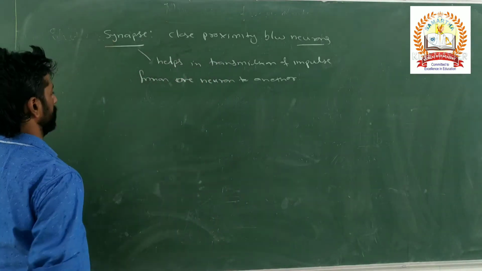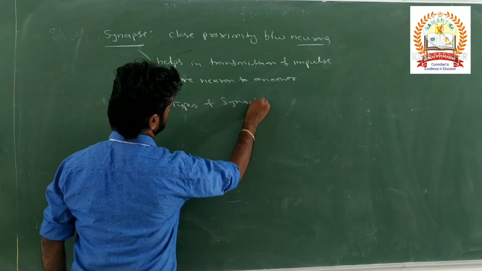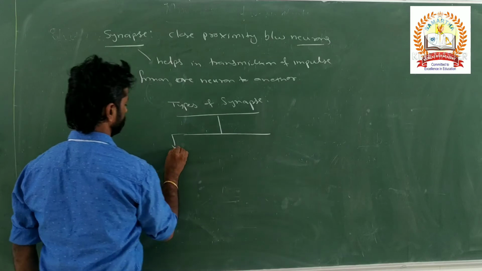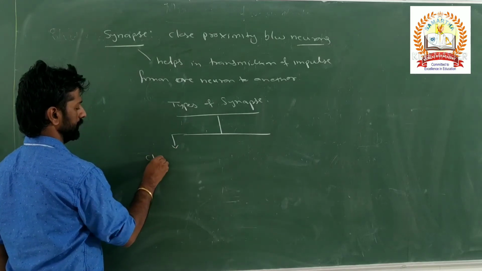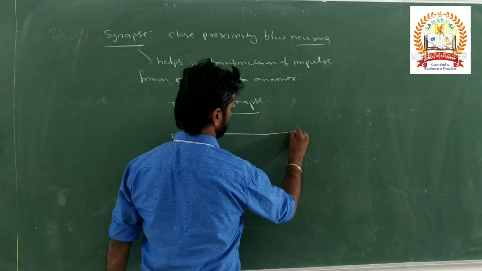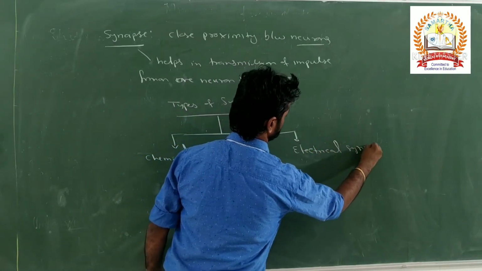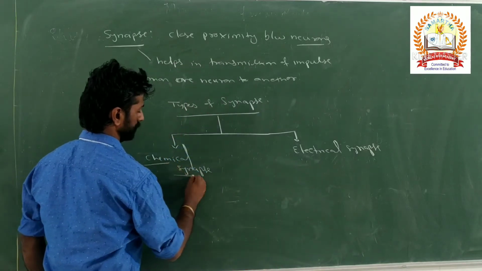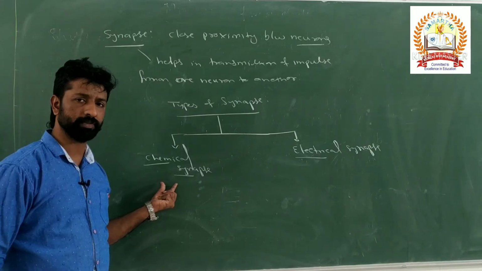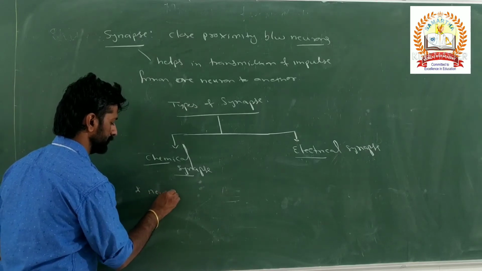So these synapses are of two types. The types of synapse: there are two types. The one is chemical synapse, and the second one is electrical synapse. What is the difference between these two synapses? In chemical synapse, the transmission of the impulse takes place with the help of neural transmitters. Okay, here the neural transmitters are present.